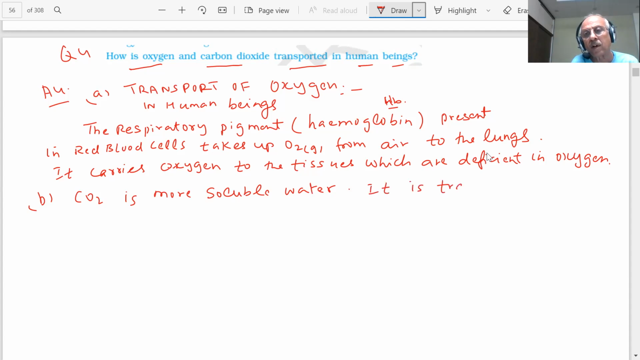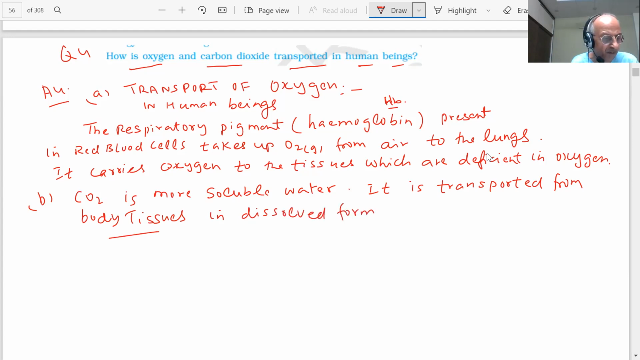It is transported from body tissues, students, in the dissolved form. It is soluble in water. It will dissolve in water in our blood plasma. There is plasma in the blood. Blood plasma. Okay?